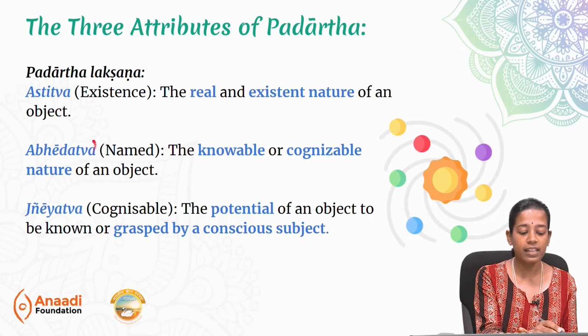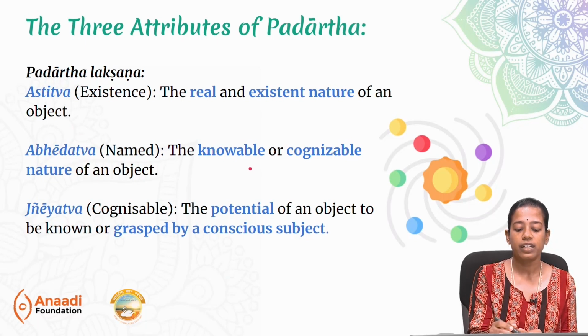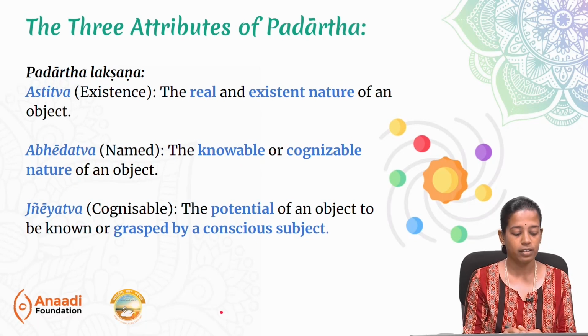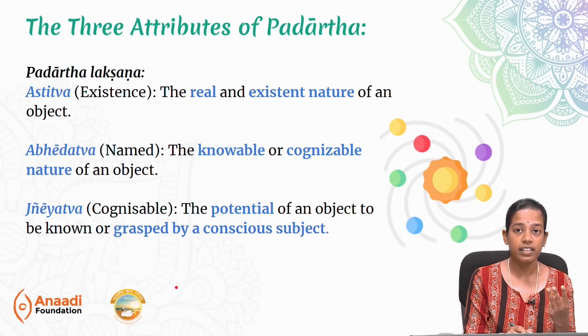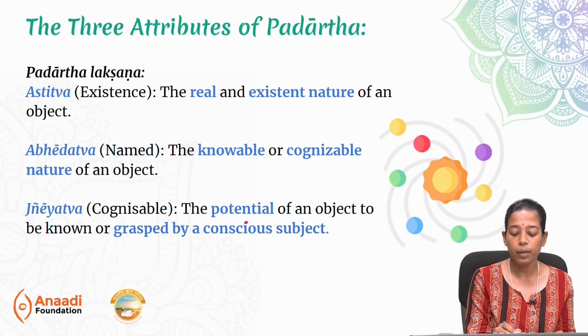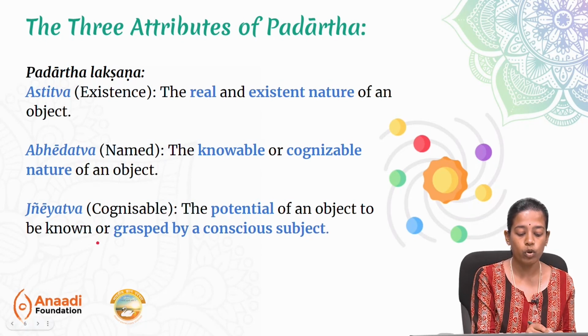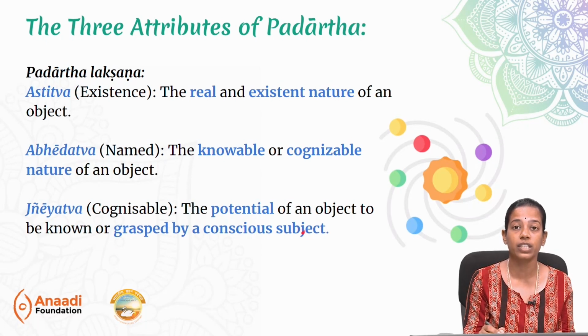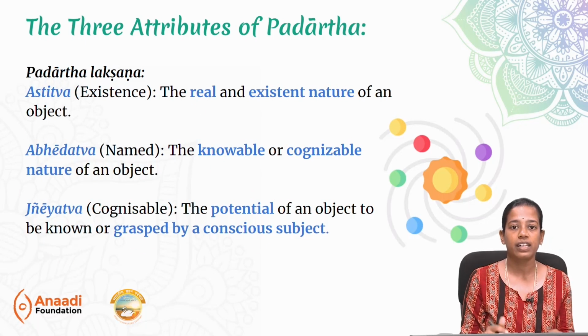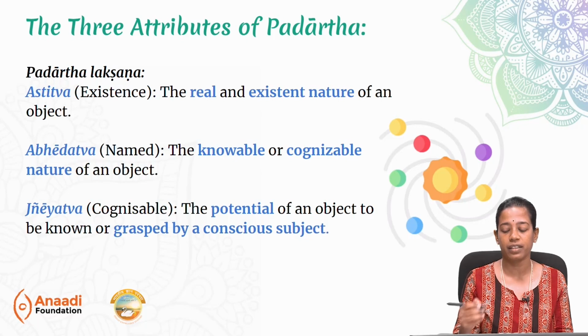Second is abhedatva, which is named. There has to be a knowable and cognizable nature of an object. That's when it can qualify as a Padartha. Third is nyayatva or cognizable, which means the potential of an object to be known or grasped by a conscious subject. This should also happen. So, only when these 3 aspects are checked can a substance be called a Padartha.